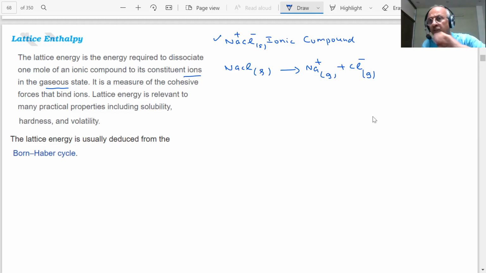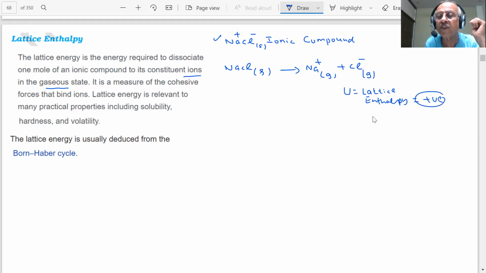When you want to dissociate 1 mole of sodium chloride, you will have to supply energy, and that energy is called lattice energy if you are dissociating into gaseous ions. Here, this U is my lattice enthalpy, students. And this is positive here, which means energy is required to dissociate.